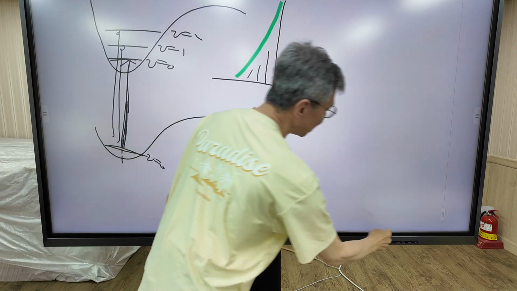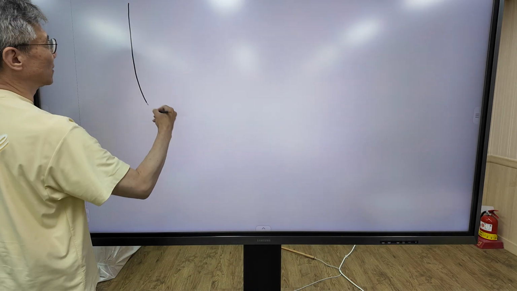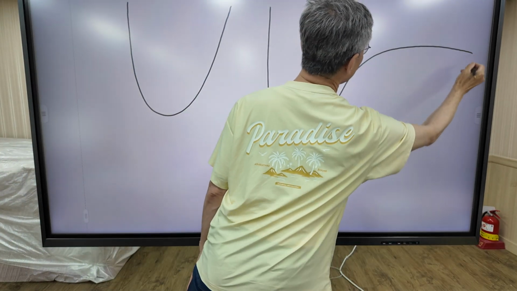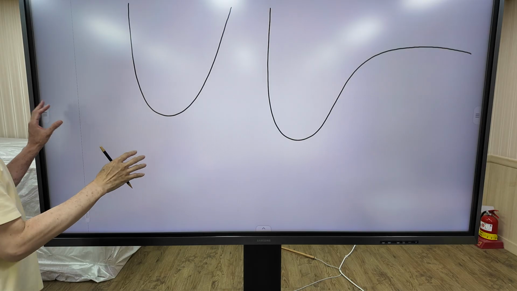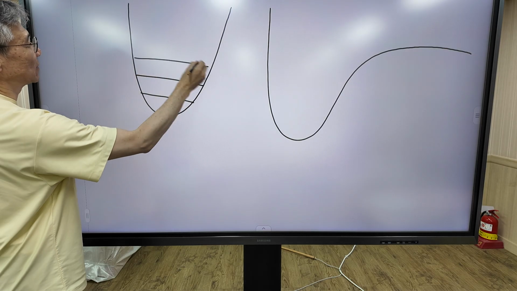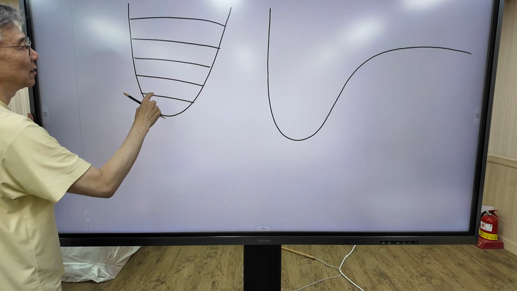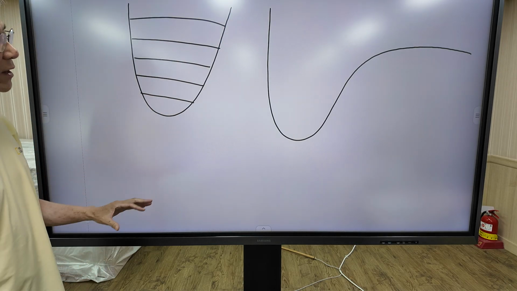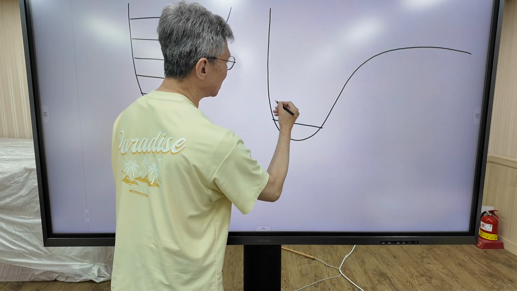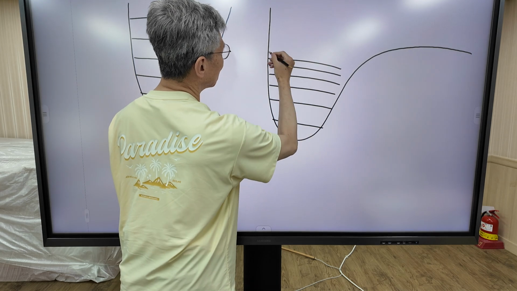Now I will compare the vibrational energy levels of the harmonic potential energy curve and the anharmonic potential energy curve. In the harmonic potential energy case, the vibrational levels are equally spaced. The vibrational spacing is constant indefinitely, but in the anharmonic potential energy curve, the vibrational spacing becomes progressively smaller.